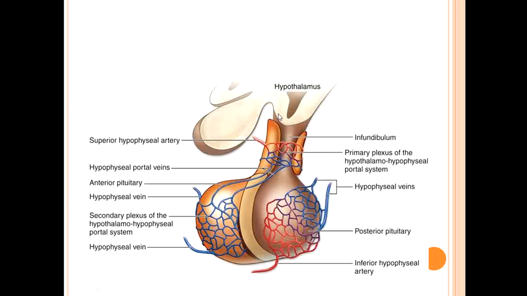Okay, now you see here from the hypothalamus and the part of the median eminence, the regulating hormone will be released into this portal system. From this portal system, the hormones will reach the anterior pituitary or adenohypophysis. Here the cells, whether acidophil cells or basophil cells, as we have already told, will be stimulated to release the different hormones, either growth hormone or prolactin or FSH, follicle stimulating hormone, or luteinizing hormone, or thyrotropic hormone, the thyroid stimulating hormone.